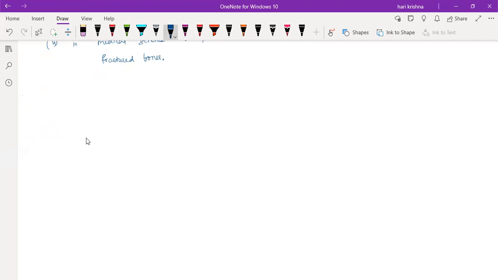Next one is the water of crystallization. We will write the definition today, and the remaining topics we'll discuss in the next class. Water of crystallization: anybody can tell the definition?